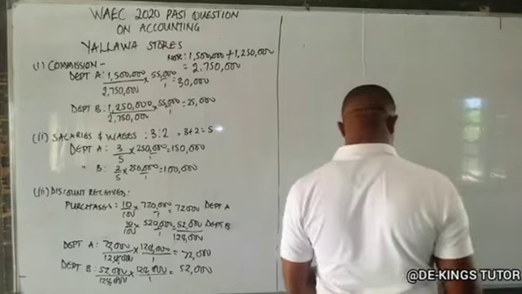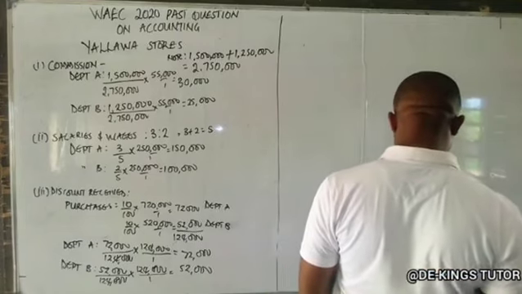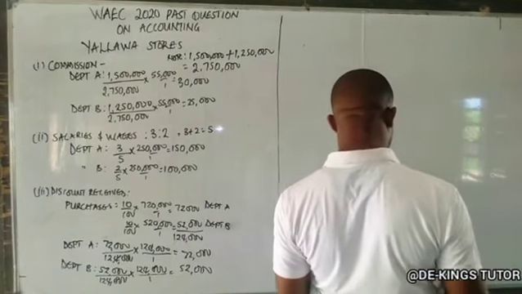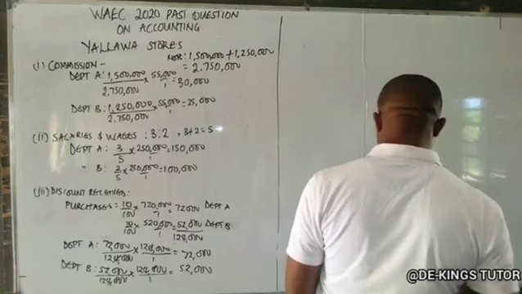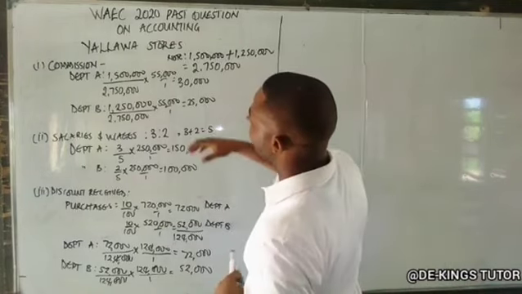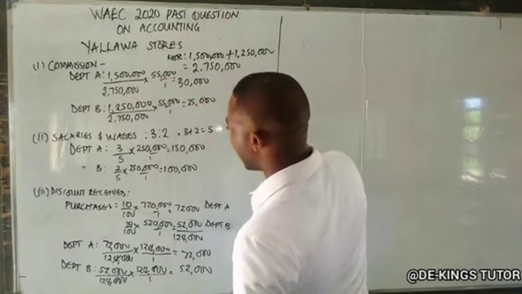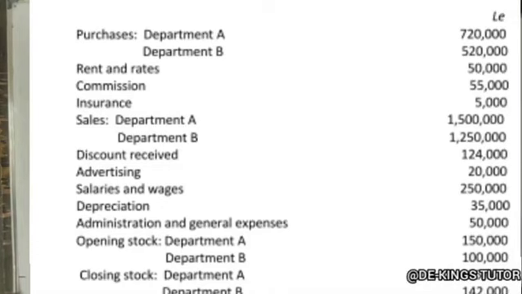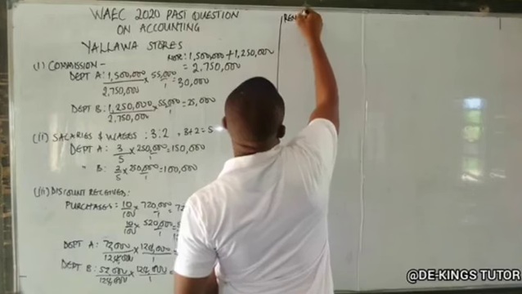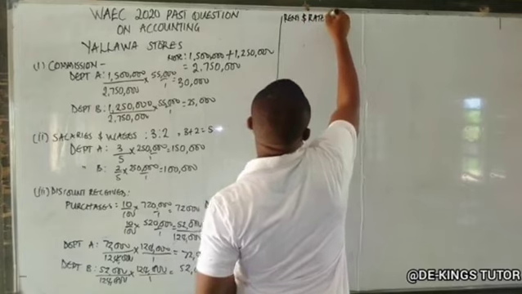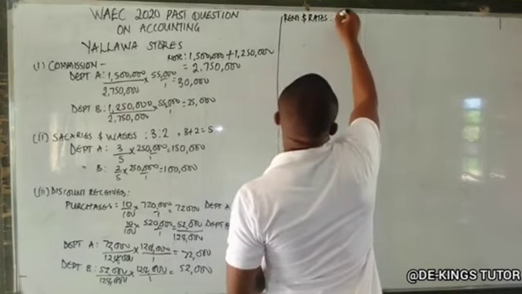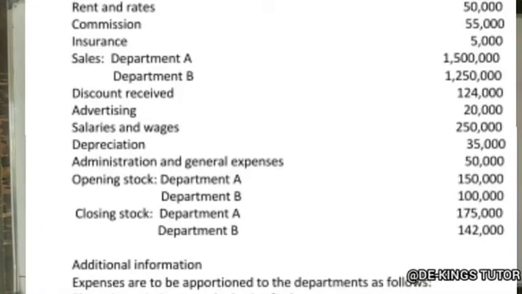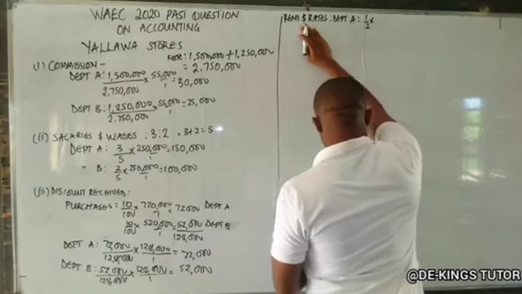So start from the question there. What are the other expenses apart from the ones that have special apportionment that was given, like commission, salaries and wages, that have special apportionment? So from the question there, the first expense is rent and rates. They said it should be apportioned equally. So it means half rent and rates. So for department A, it is 1/2 times the amount of rent and rates paid. It is 50,000. So half of 50,000 is 25,000.